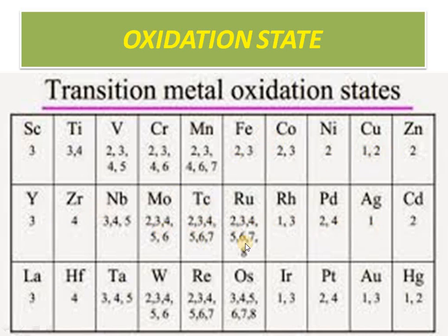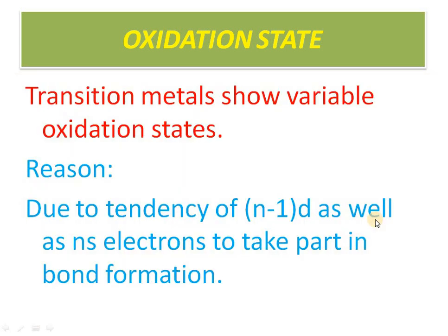And you can see from here that ruthenium has oxidation states of +2, 3, 4, 5, 6, 7, 8. And here also 3, 4, 5, 6, 7, 8. And if you are talking of manganese, 2, 3, 4, 6, 7. So the maximum oxidation state we can find here is +8. Okay. So please keep this in mind. And silver has the most common oxidation state of +1.